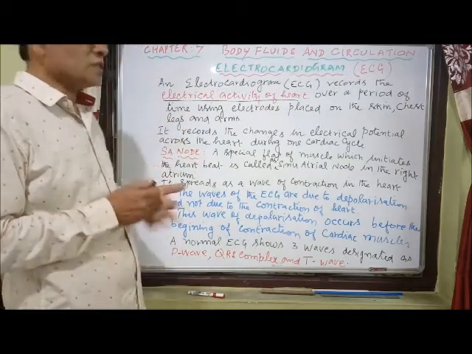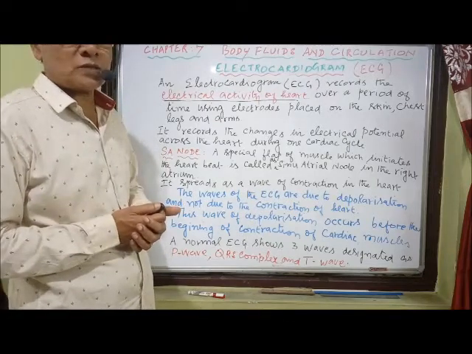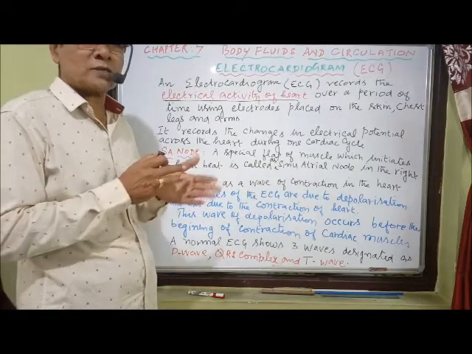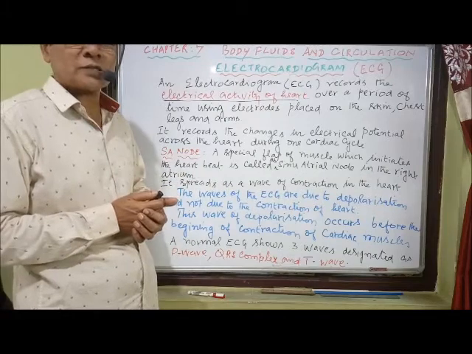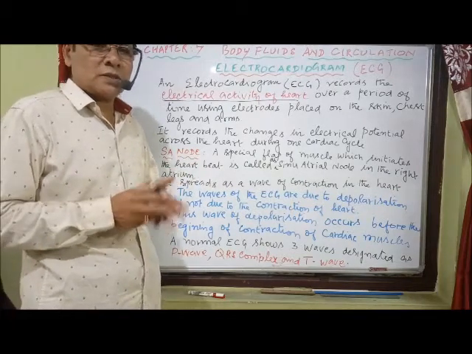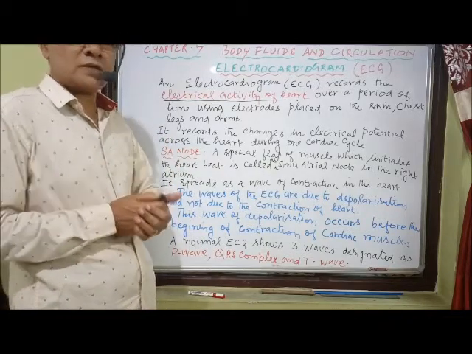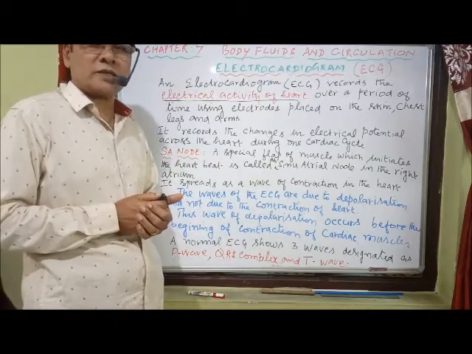Normally, it records the changes in electrical potential. The electrical potential, the one which is responsible for the conduction of impulses, we can call the action potential. So, what is action potential? The generation of electrical impulses by depolarization is called action potential, or we can say electrical potential.